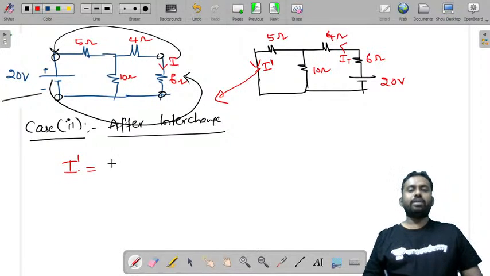I dash is the current in one parallel branch. It is I total into the opposite branch resistance over the sum. If we are finding the current in this 5 ohm, the opposite branch is 10, so we write 10 plus 5 here, because these two are in parallel.